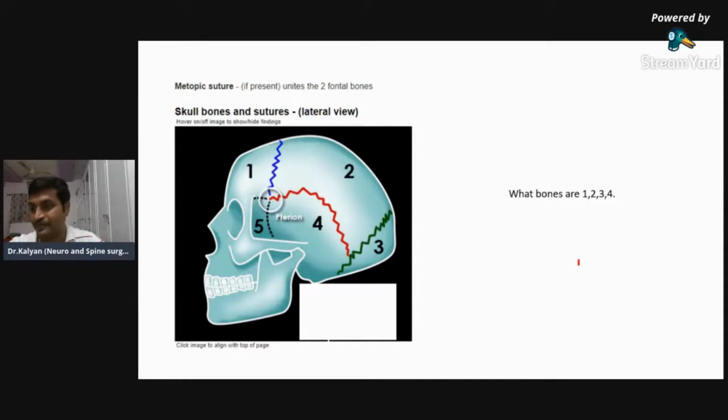Temporal bone, 4 is temporal, right? I'm waiting for others to answer. Try to be as quick as possible because the real clinical things are later on. If we spend a lot of time in learning the anatomy, you will not enjoy it actually. Yeah, 5 is zygomatic, right?